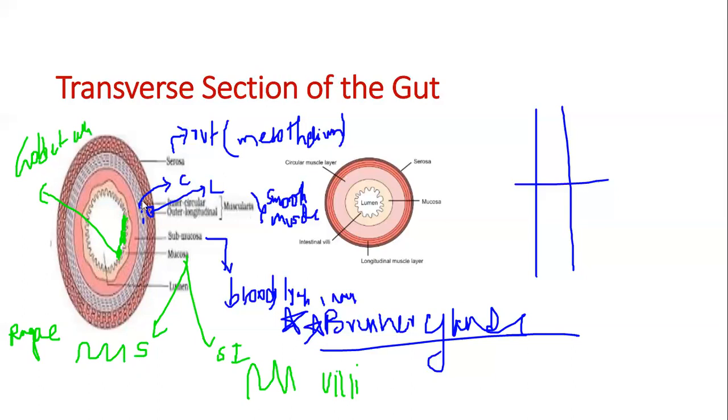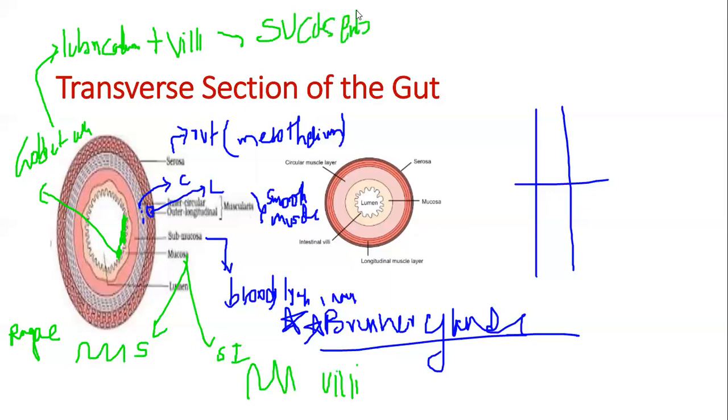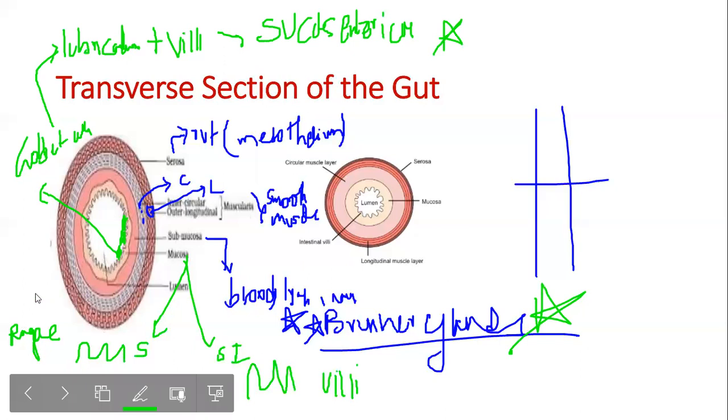These goblet cells secrete mucus that helps in lubrication, and these cells along with the villi are called succus entericus. This is important for NEET. What the folds in the stomach and small intestine are called is important.